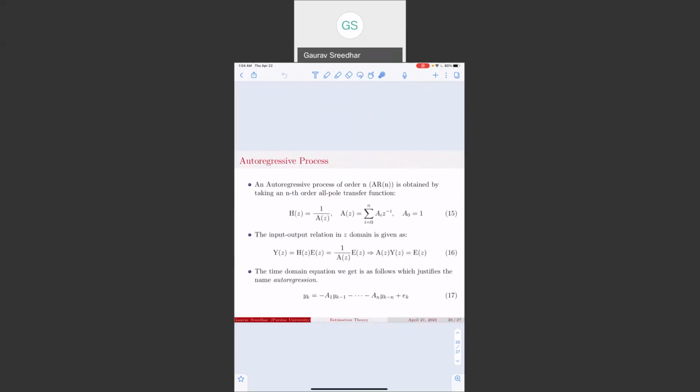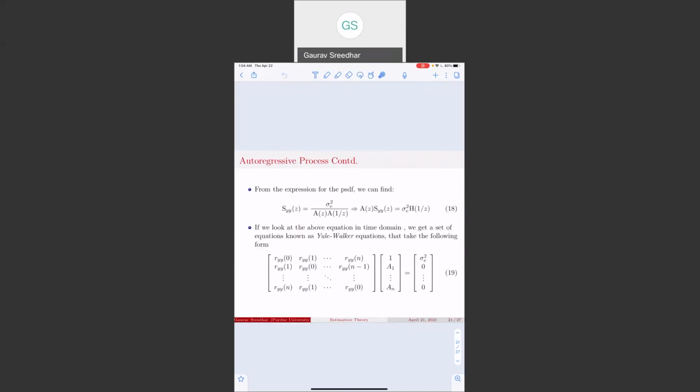So now let's look at an autoregressive process. An autoregressive process of order n is obtained by taking an nth order all-pole transfer function that has the following form. The input-output relationship in the z domain can be given by this equation. Now, if we look at the time domain equation of the above z transform, we get the following equation, which justifies the name autoregression because it's a linear combination of its past samples.